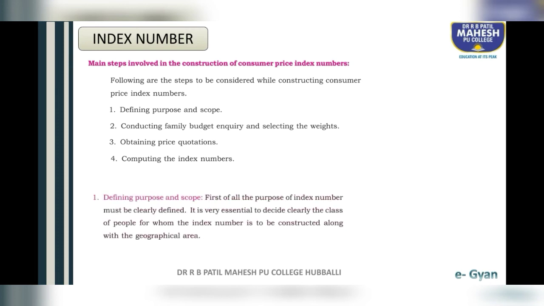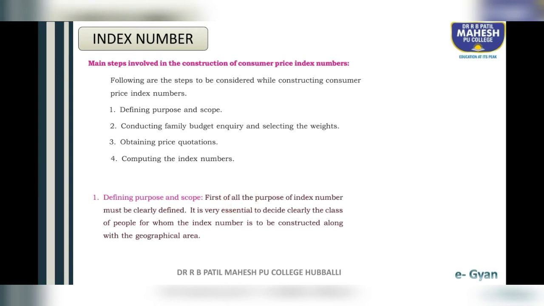Okay students, the first step is defining purpose and scope. First of all, the purpose of the index number must be clearly defined. It is very essential to decide clearly the class of people for whom the index number is to be constructed, along with the geographical area.